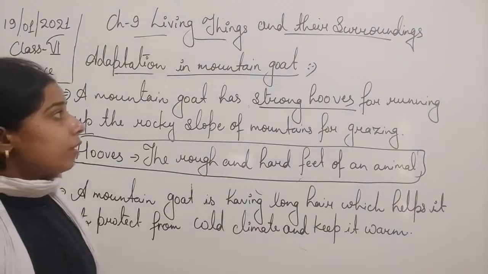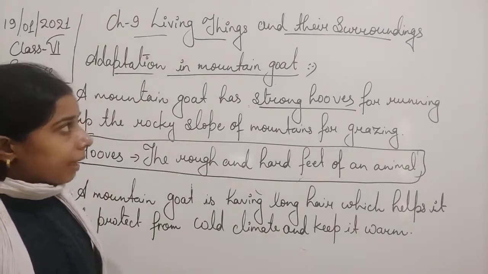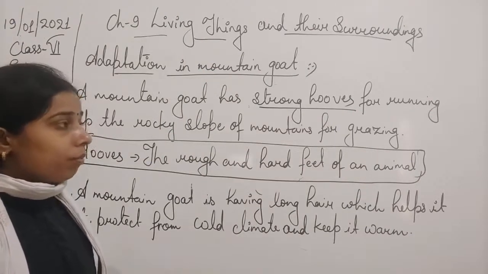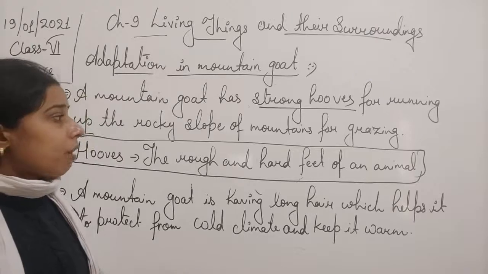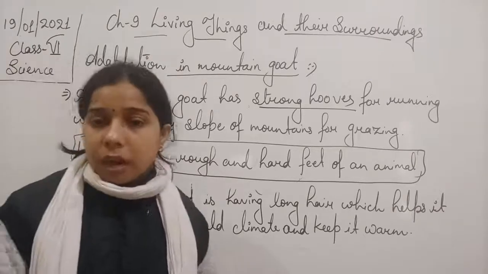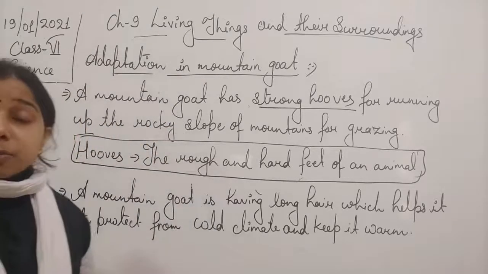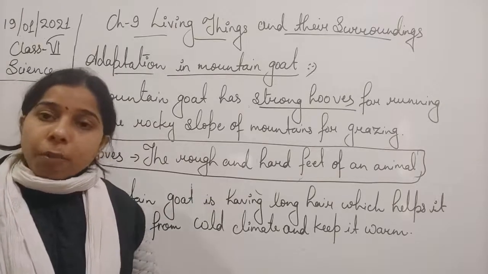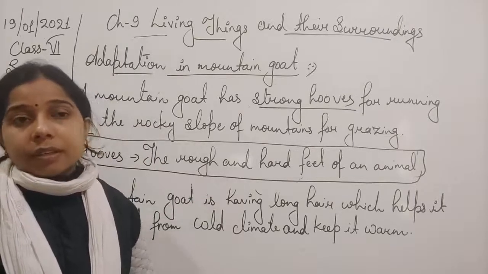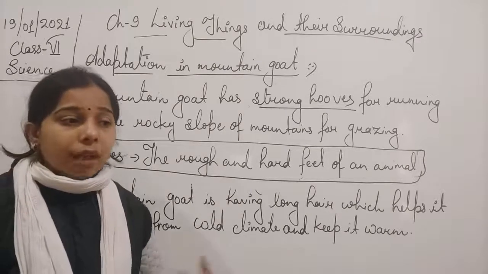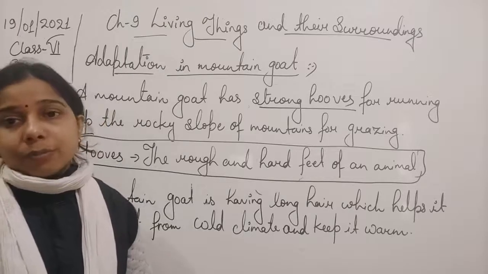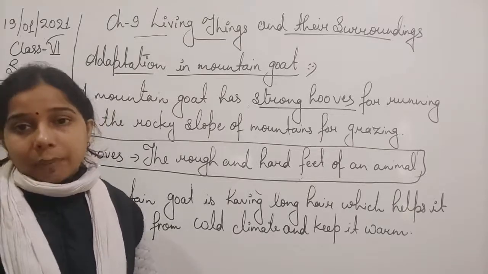And this strong hoof is present in the mountain goat, and it helps them to run from one slope of the mountain to another, due to which they are able to graze easily. Okay, so those are the two problems they have: they have to run from one rock to another, and they have to protect themselves from the cold climate.